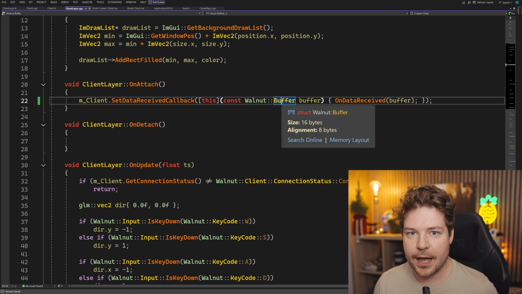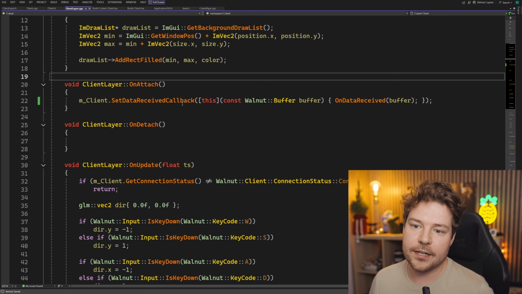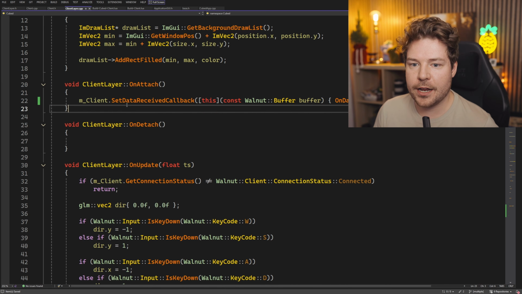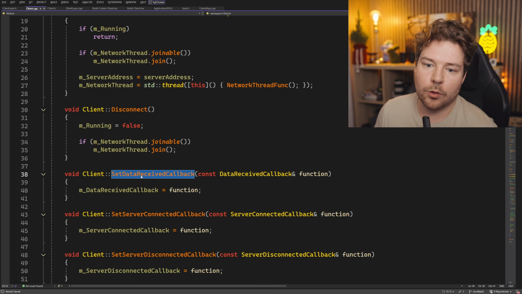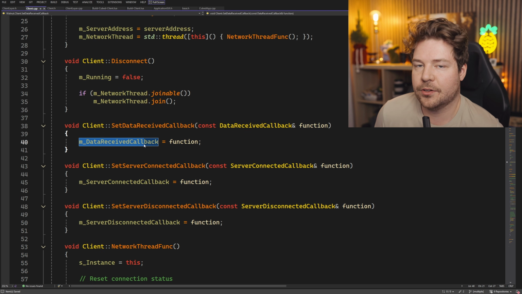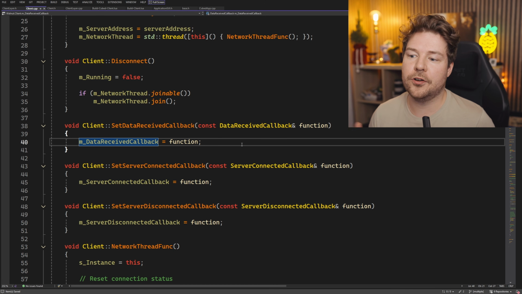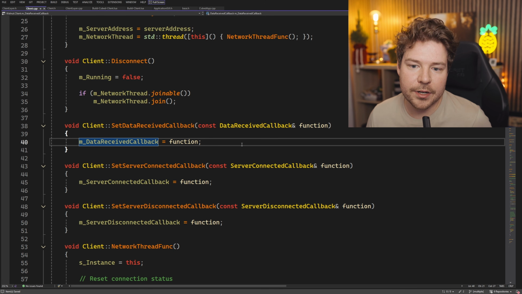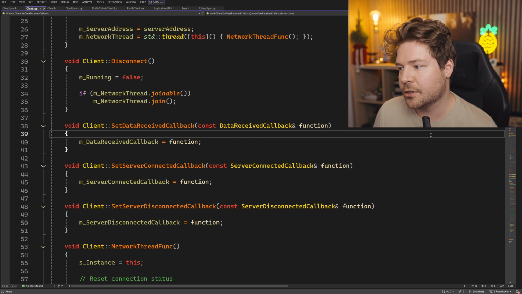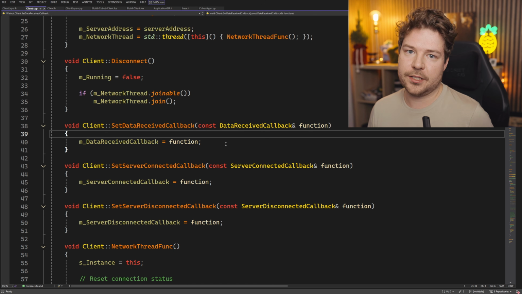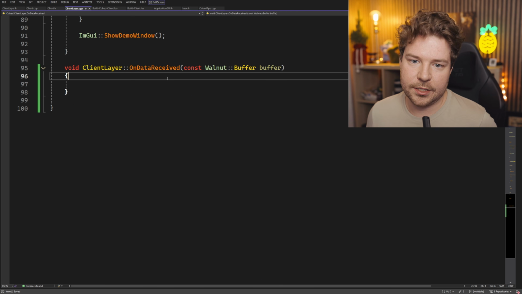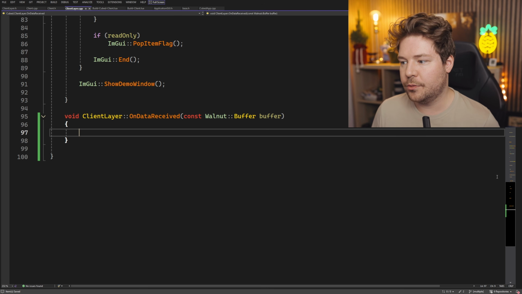This is typically how I handle situations like these where we need to set a callback, but we want it to call a member function. That's great, and obviously this will work. All this does, you can see the source code, is it just sets this mDataReceived callback. If you're not connected to the server, it's not going to do anything. It's just that when the time comes to call this callback, because we have actually received some data from the server, then we can end up calling this onDataReceived function and do whatever we need to.